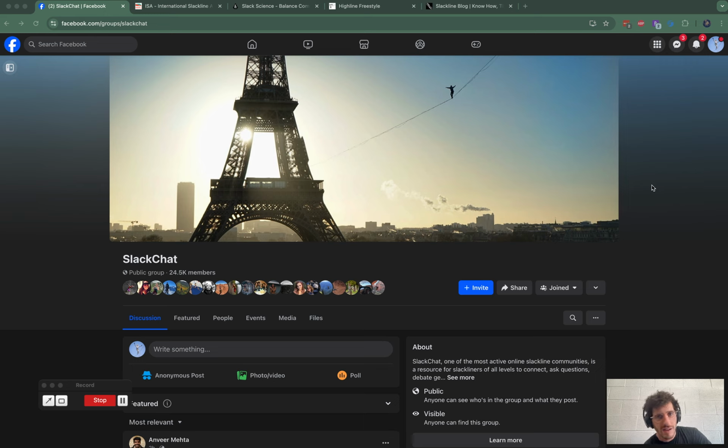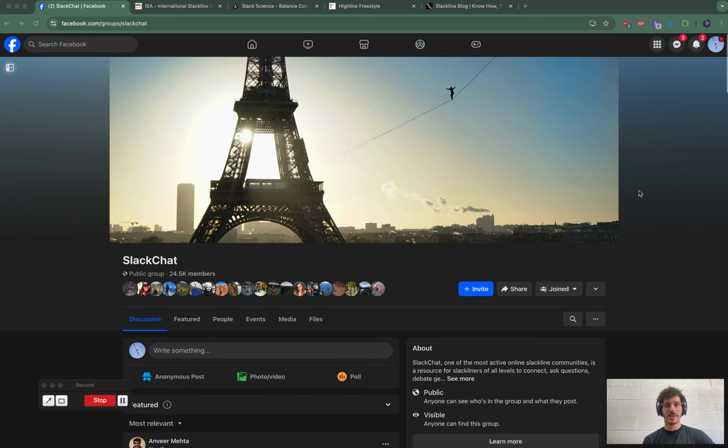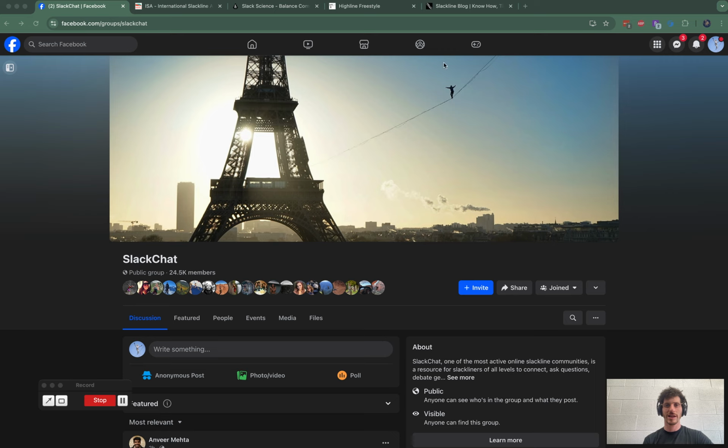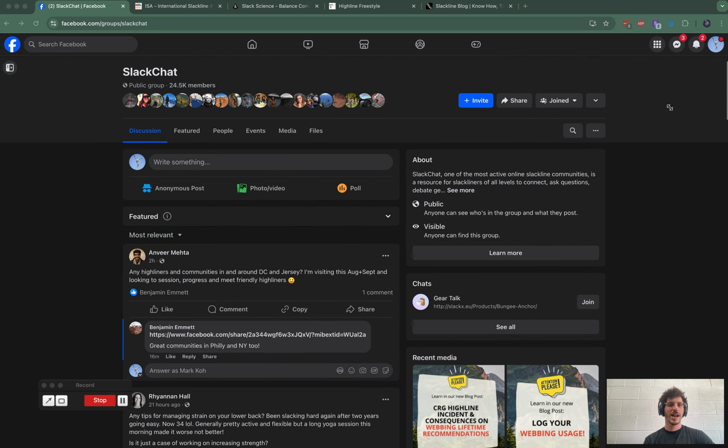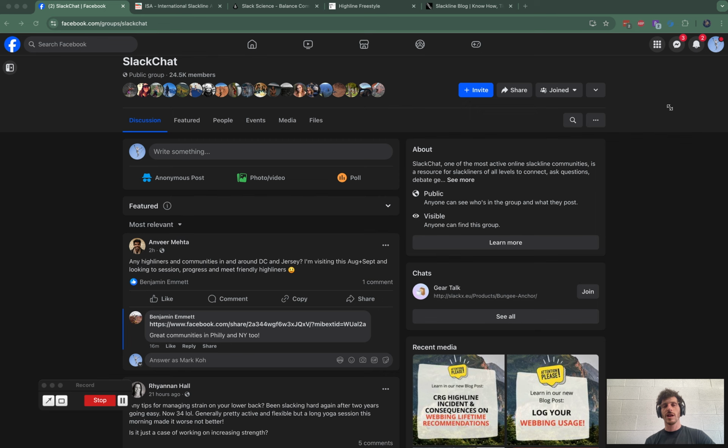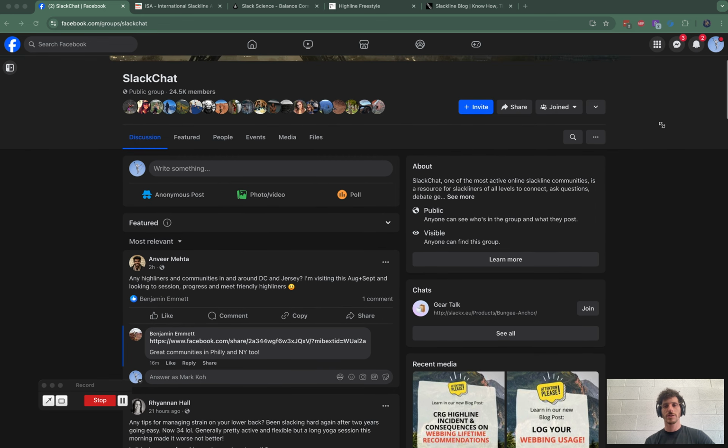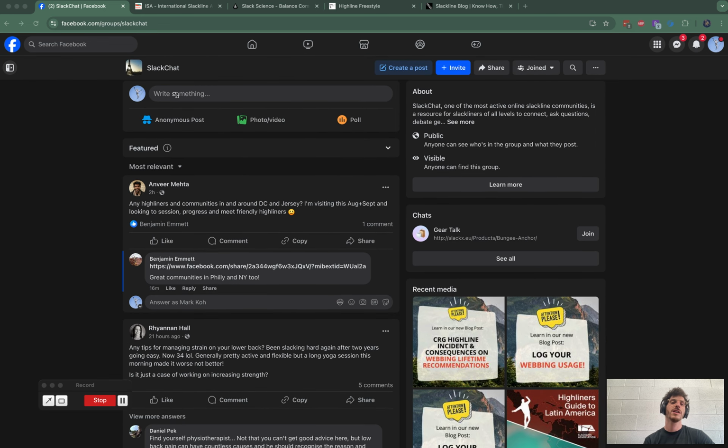So, a little bit of background. I am a slackliner and a highliner, and it is an international community, but it's a pretty niche sport. Highlining is basically tightrope walking. Here you can see someone doing it between a building and the Eiffel Tower in France. It's pretty impressive.